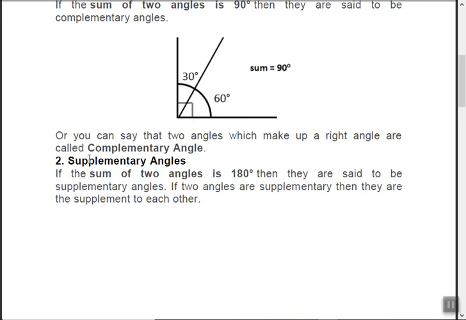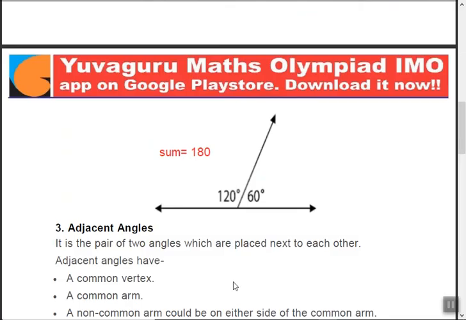Okay. Similarly, now supplementary. If the sum of two angles is 180 degrees, then they are called supplementary angles. See these two angles. This is 180, means it's a straight angle. This is called a straight angle, right? What are the types of angles? Straight, supplement, this obtuse, acute, right?